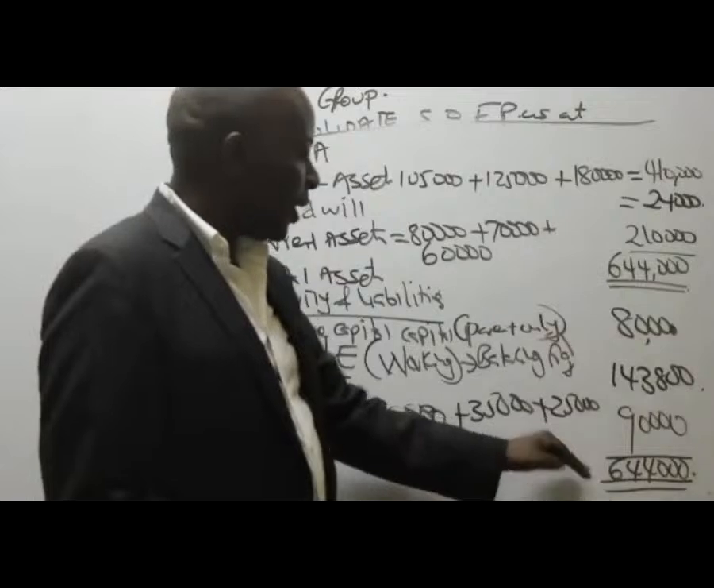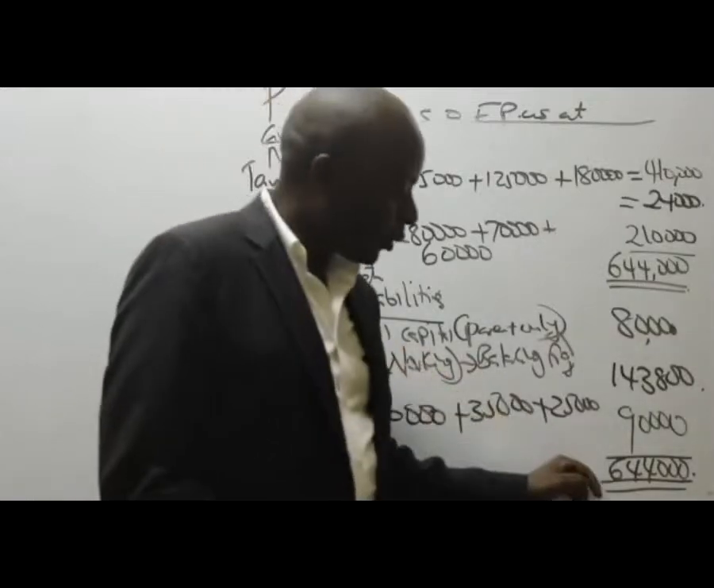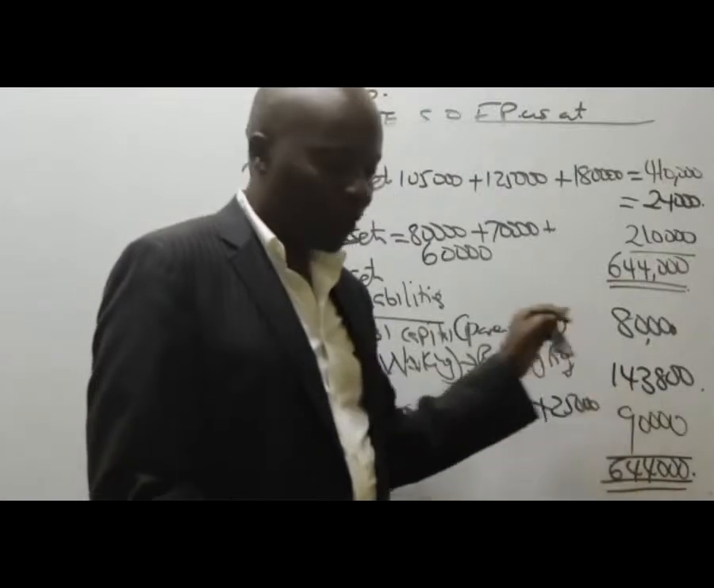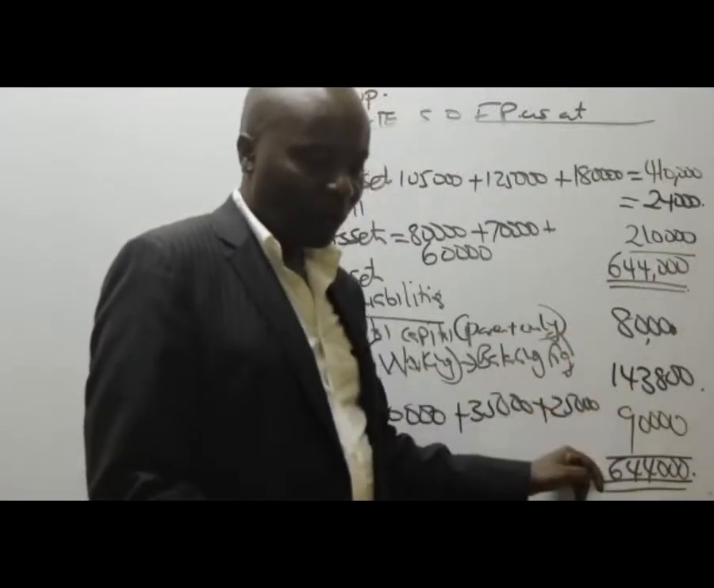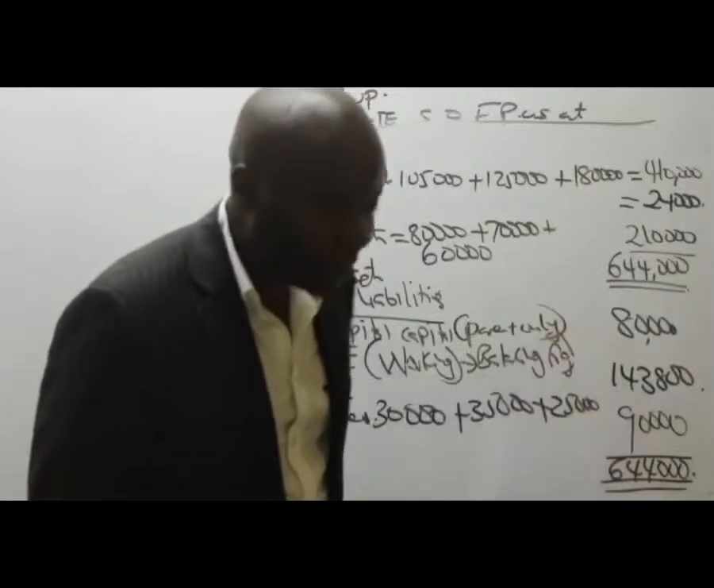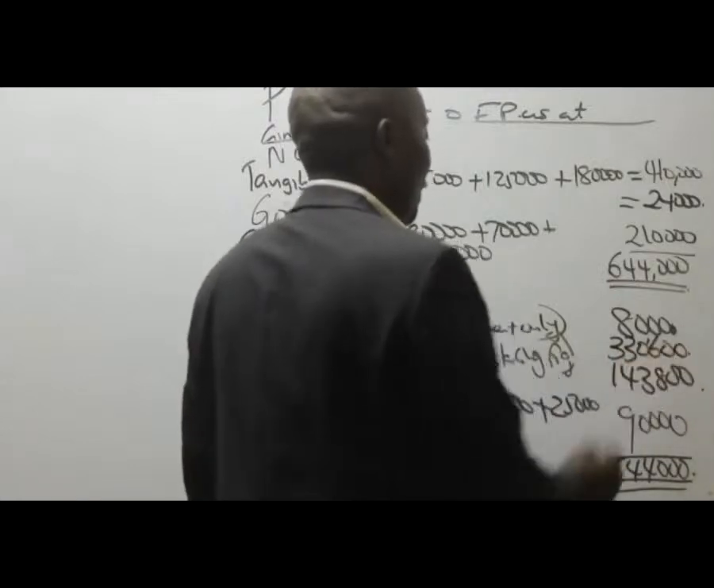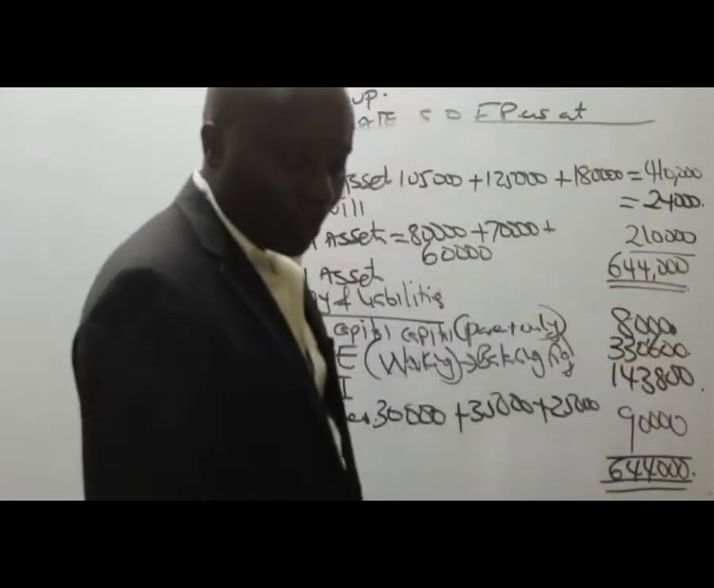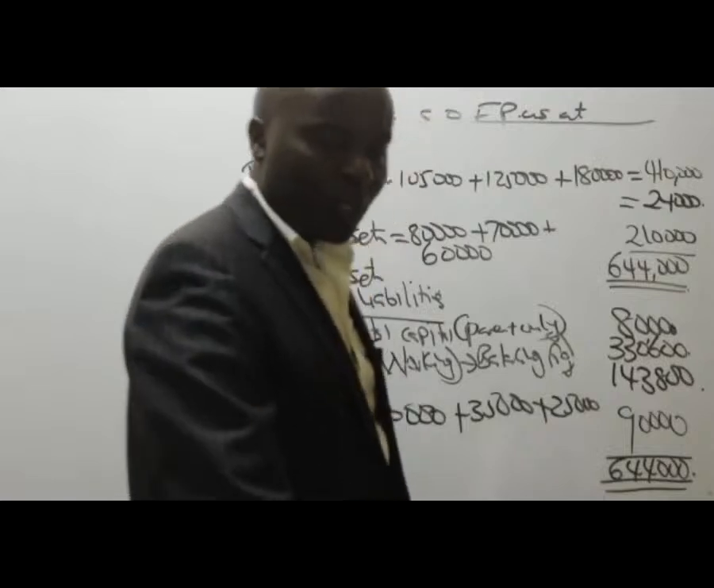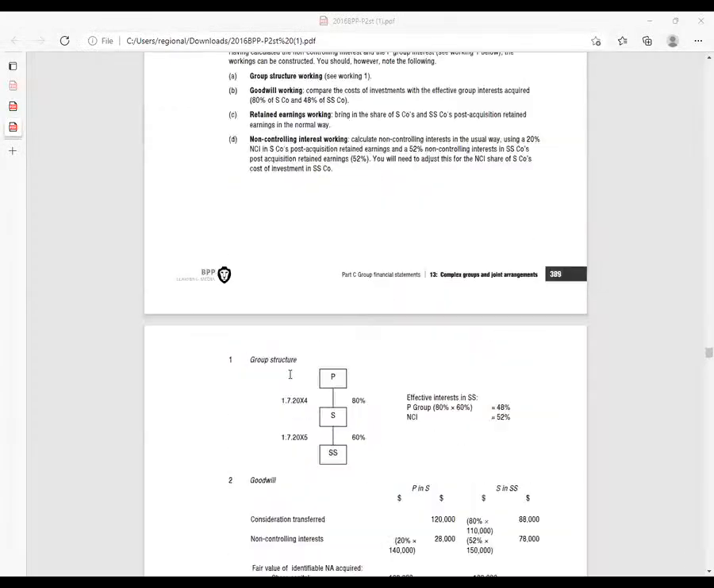So the balancing figure will be your retained earnings. Retained earnings will be 644,000 minus this, minus this, minus this. That gives you 330,600.